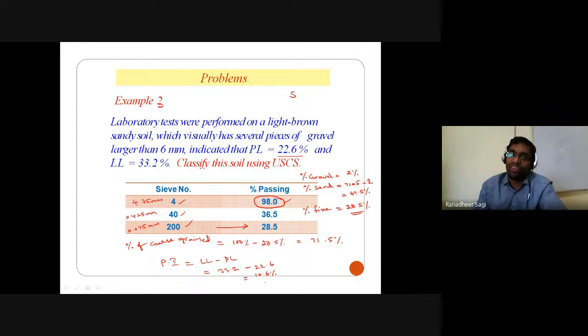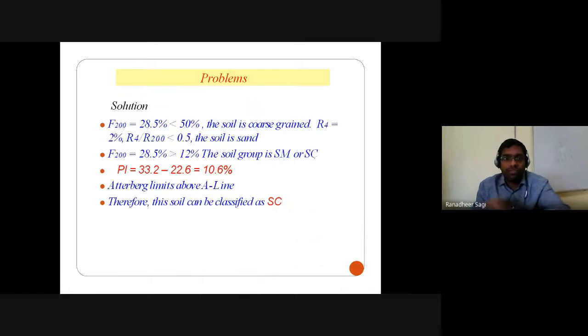So the symbol we use for classifying this particular soil has the first letter S and the second letter C. So this particular soil is what I can call clayey sand. That's how you categorize it. According to the unified soil classification system, that soil is classified as clayey sand.